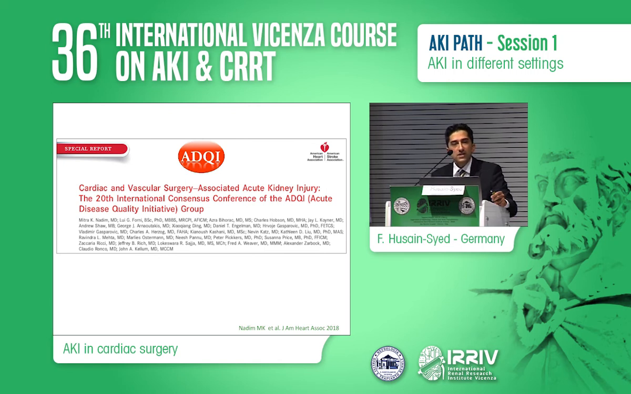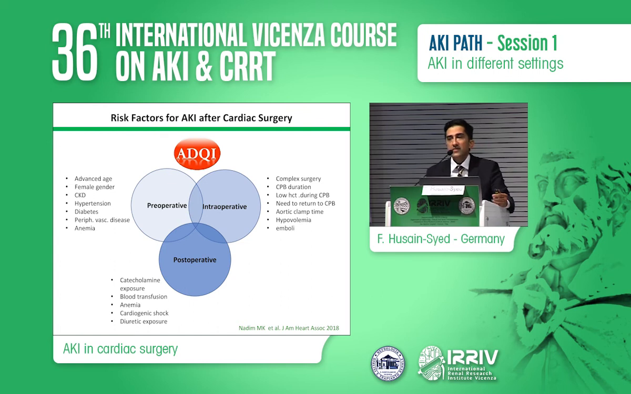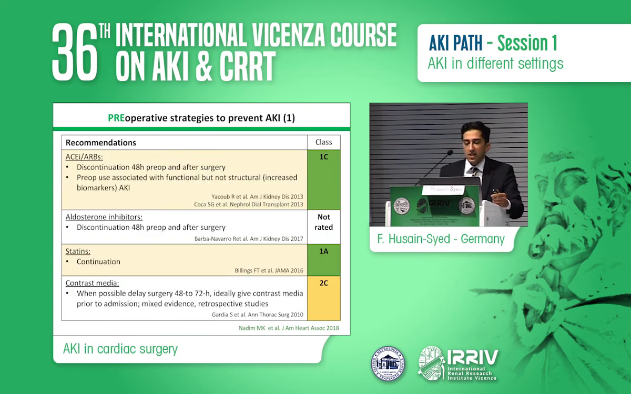So the new AKI consensus statement on cardiac and vascular surgery is out now, and it contains probably the most comprehensive and evidence-based recommendations that we have in that field. And in the following slides, I would like to summarize some of them. So with regards to preoperative care, we can reduce renal risk in some ways. First of all, we should withhold ACE inhibitors and ARBs, and this is also likely to be true for aldosterone inhibitors.